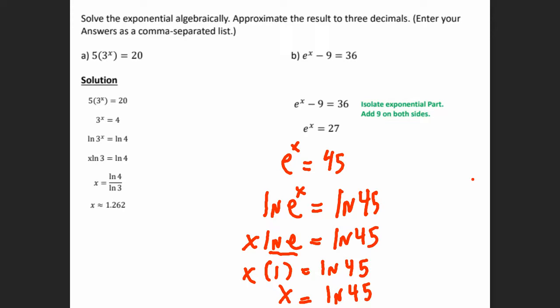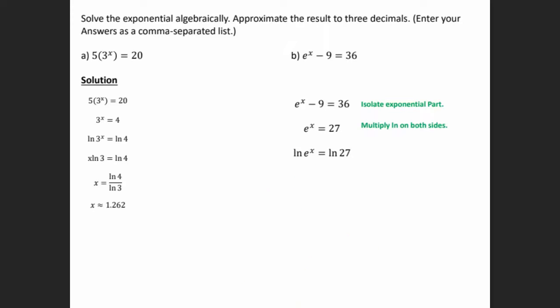So sometimes people just do this, right? And you know that's a 1. So you can do that too if you like. And then I don't know if Mr. Carizales got an answer for us, but you would put that in your calculator and then you'll have your decimal. Okay, so let's keep going.